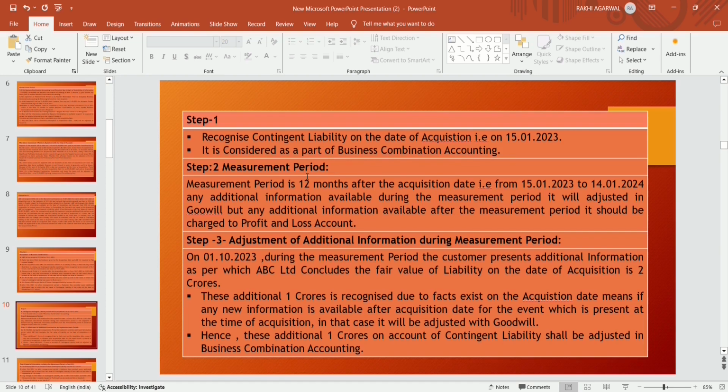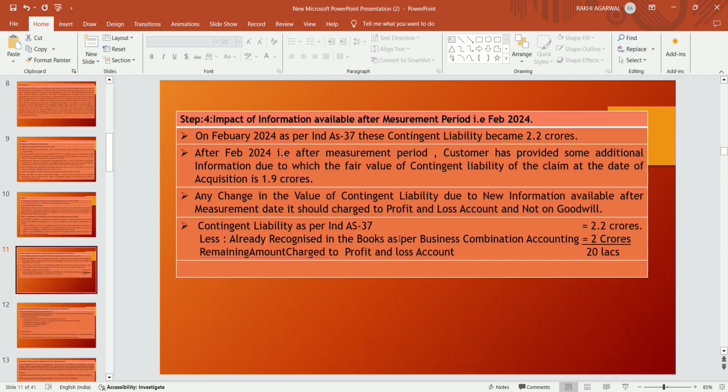So the additional 1 crore is to be recognized due to the facts existing on the acquisition. Hence, this additional 1 crore on account of contingent liability shall be adjusted in the business combination account.